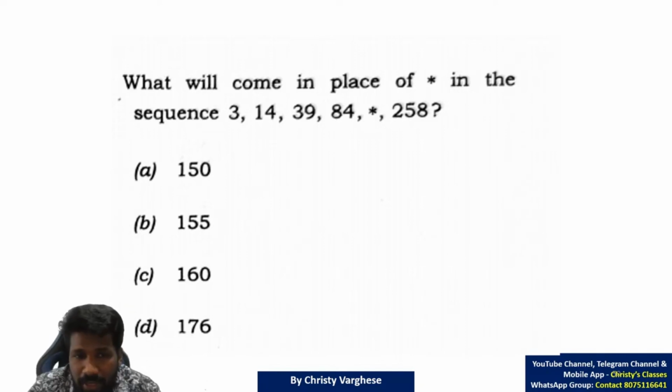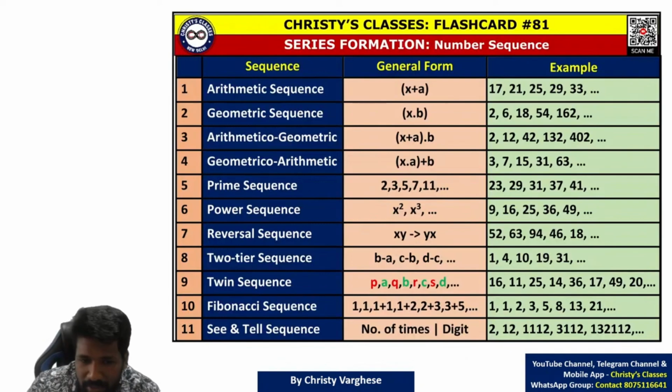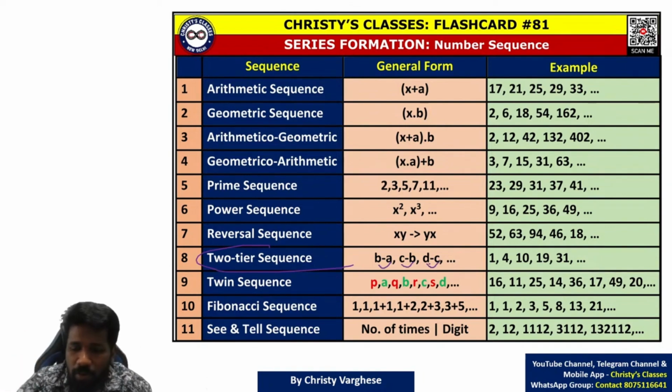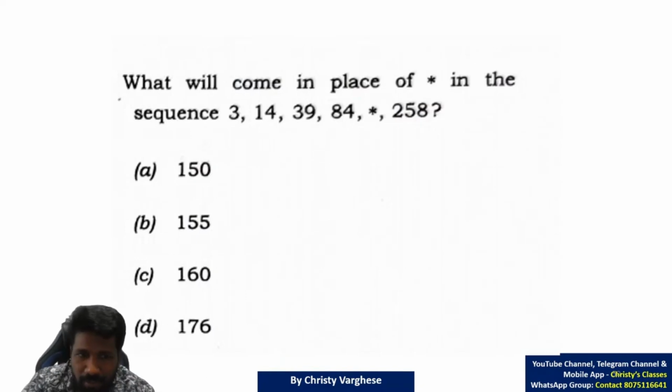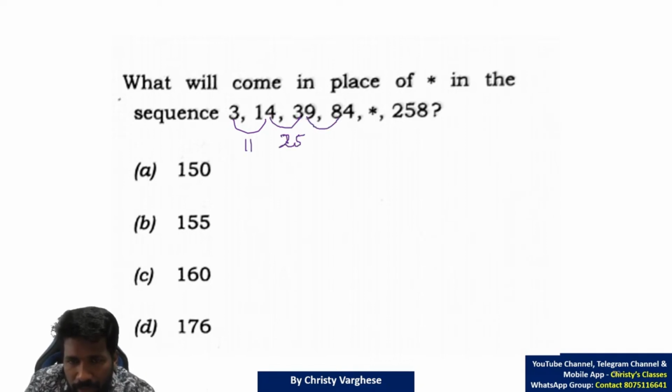Okay, I'll start explaining. It's a 3-tier sequence. 2-tier sequence means difference follows a pattern. 3-tier sequence means difference of difference follows a pattern. Look at this, 3 and 14 difference is 11. 14 and 39 difference is 25. 39 and 84 difference is 45.